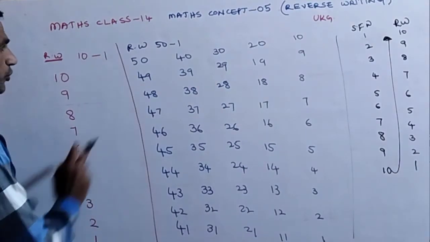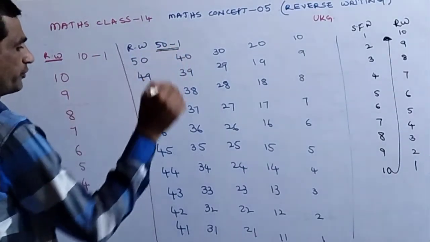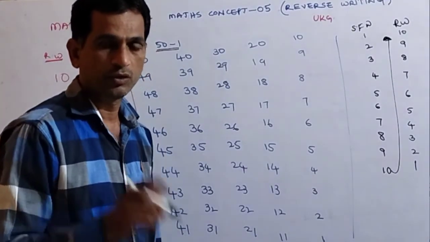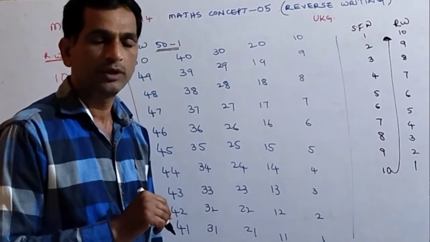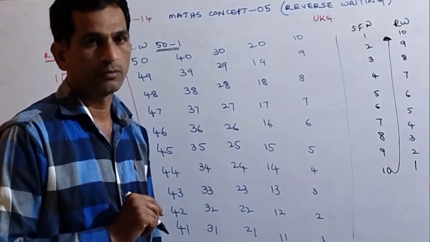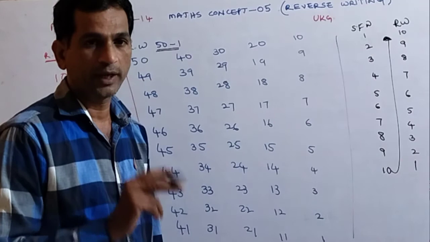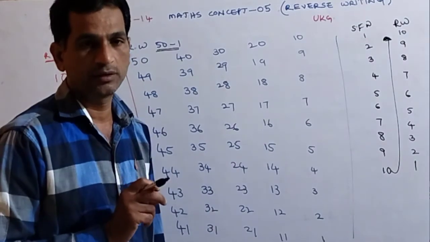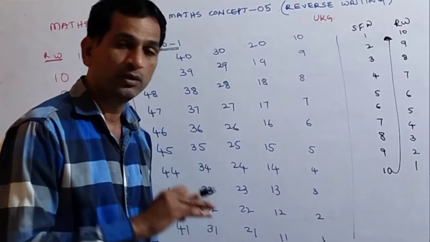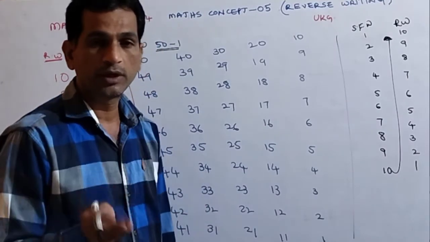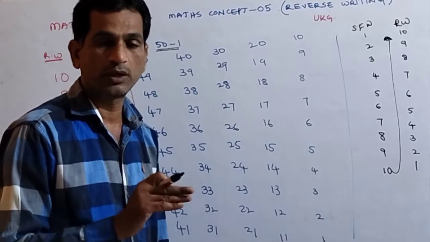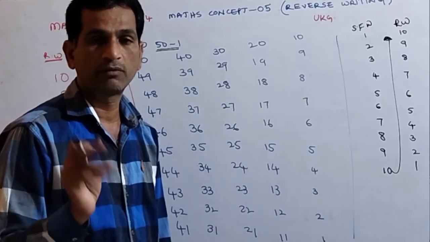This is reverse writing of numbers, from 10 to 1 and from 50 to 1. Now, have you understood? You should know numbers from 1 to 1000. Could you write any 100 numbers in reverse manner? It may be 100 to 1, 200 to 100, 300 to 200, 400 to 300, 500 to 400.